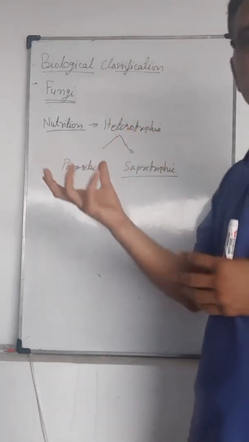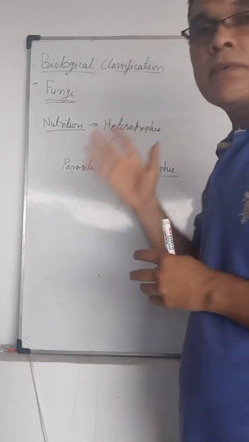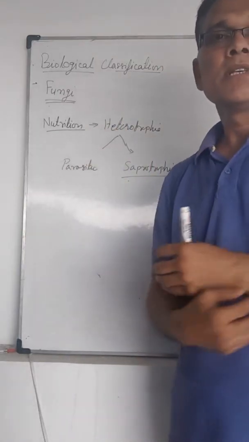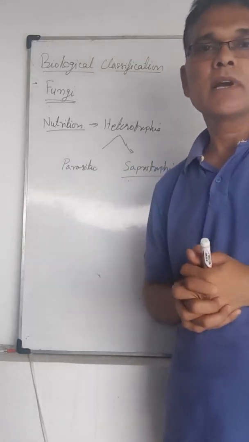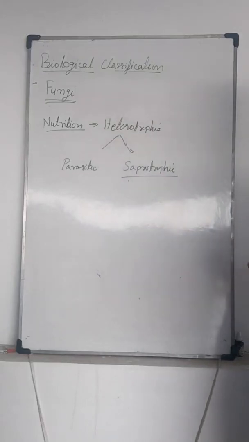Fungi include all the eukaryotes which have heterotrophic nutrition, and the cell wall is specially made up of chitin.